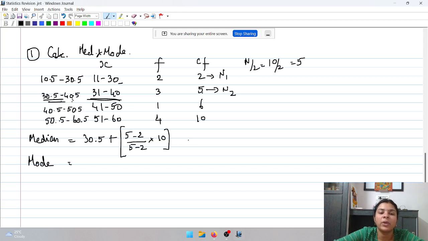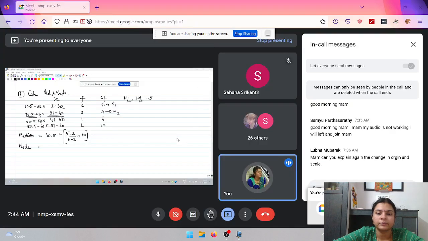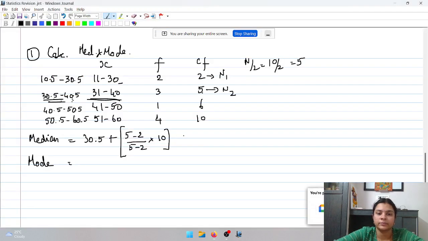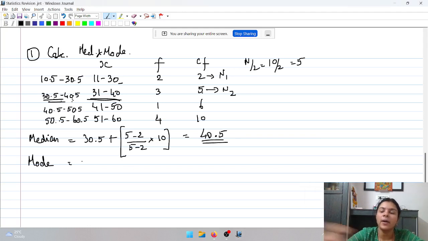Okay, so given that, what will be your median value? Can you give me the answer for the median value, friends? 40.5, ma'am. How much? 40.5. Okay, so the median value will be 40.5 exactly. 40.5 is the median value.